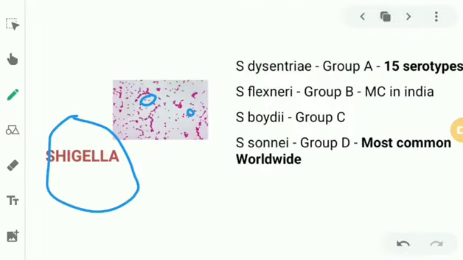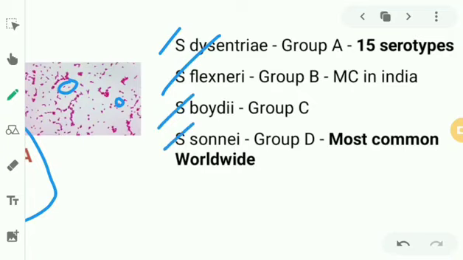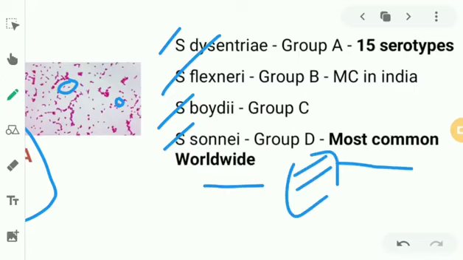So in Shigella, what are the species? We have Shigella dysenteriae, Shigella flexneri, Shigella boydii, Shigella sonnei. We can also name them as Group A, Group B, Group C, Group D, respectively. Shigella sonnei is actually the most common worldwide. So this is epidemiology: it causes the most infections worldwide. In India, we have Shigella flexneri.